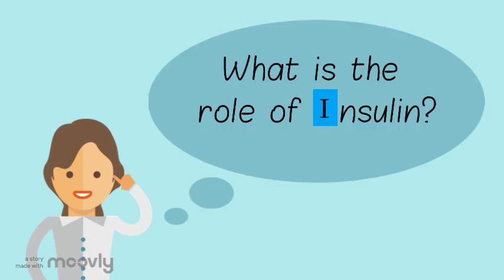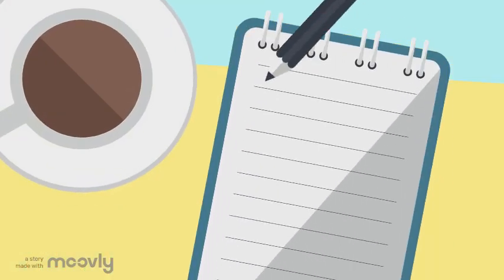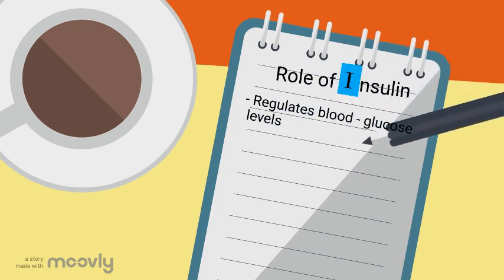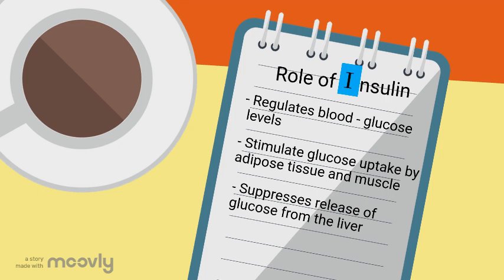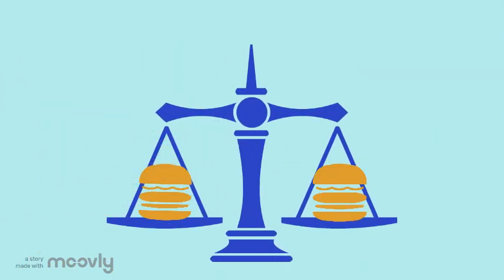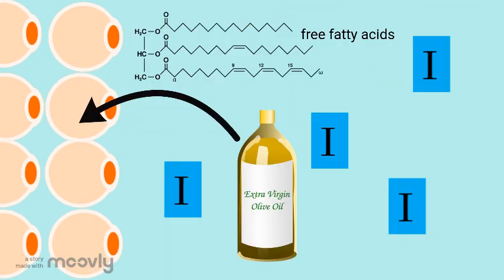What is the role of insulin? The master regulator of blood glucose levels, able to stimulate glucose uptake by adipose tissue and muscle, all while suppressing the release of glucose from the liver. Right? Correct. However, as well as regulating glucose homeostasis, insulin also induces fat storage and fatty acid uptake in adipocytes, thus ensuring sufficient storage of energy that can be mobilized during fasting when insulin levels are low.